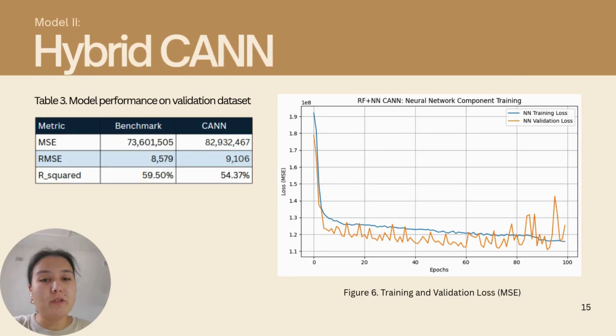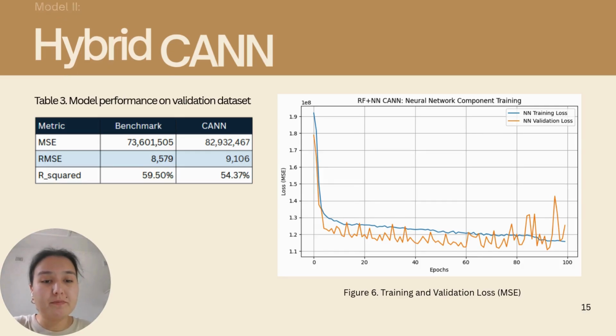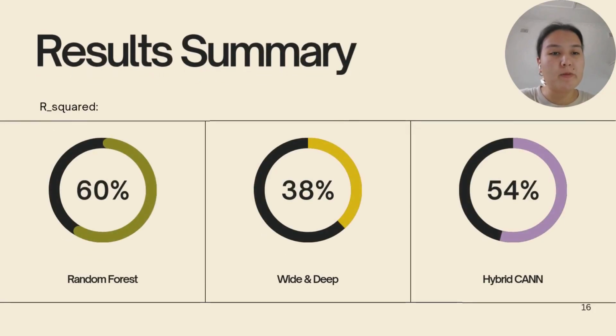So the results show that this model performs better than the wide and deep model I trained before, but it's still lower than the benchmark random forest. It explains only 54% of the variation in the prices, and its RMSE is higher by 600 Danish crowns. Clearly, random forest performs best on this dataset, especially for mid-range prices, while for the neural networks, there is still room for improvement. And the next focus of this project would be to do hyperparameter tuning to see if the predictive accuracy can be improved.